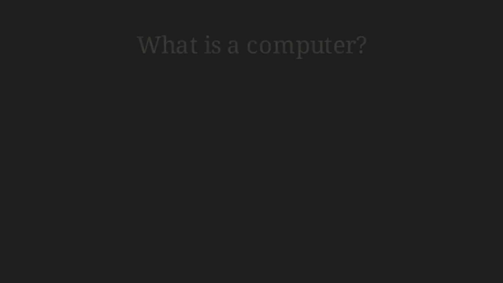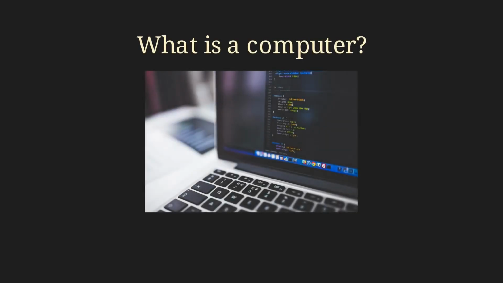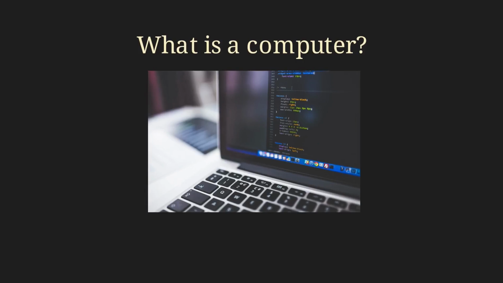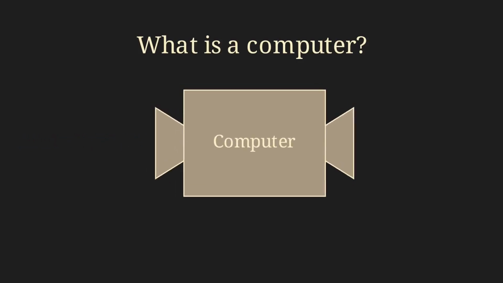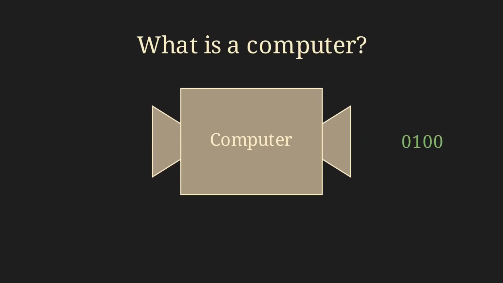In theoretical computer science, we talk about computers. But what exactly is a computer? When we hear the word computer, we probably first think of something with a keyboard, a screen, and so on. But that's not what we mean here. Instead, we are interested in abstract models of computers. What defines a computer at its core? It performs computations. It receives some input, carries out a computation, and produces an output. That's why we prefer to talk about so-called models of computation.